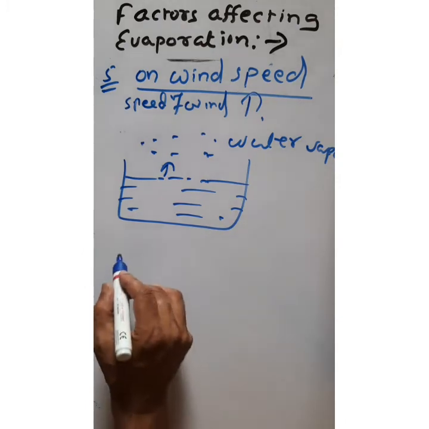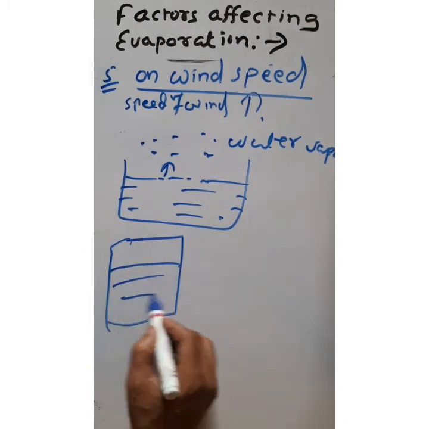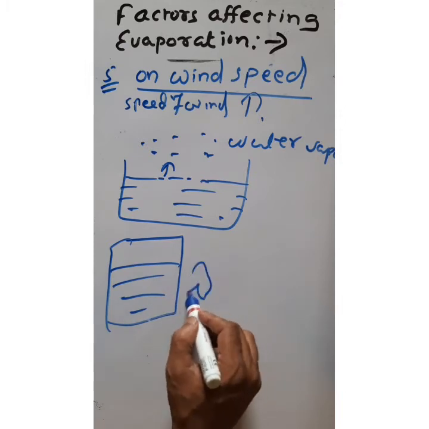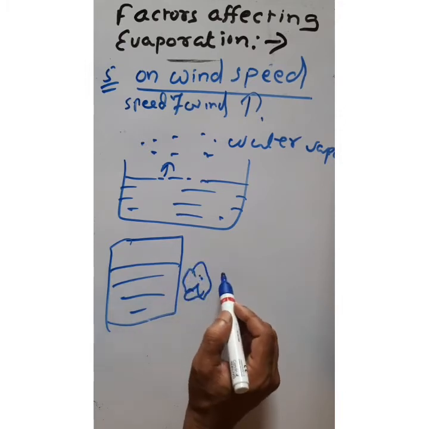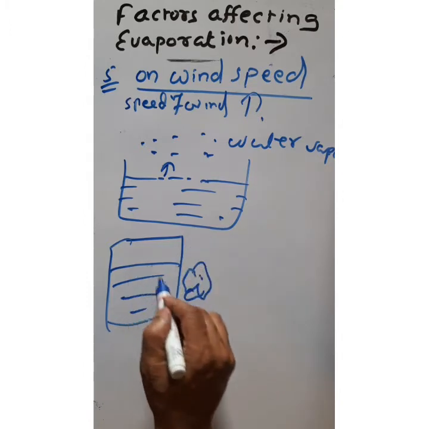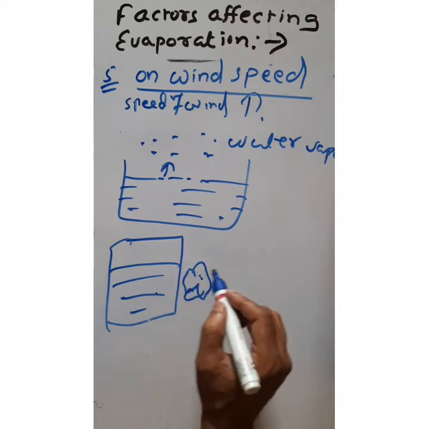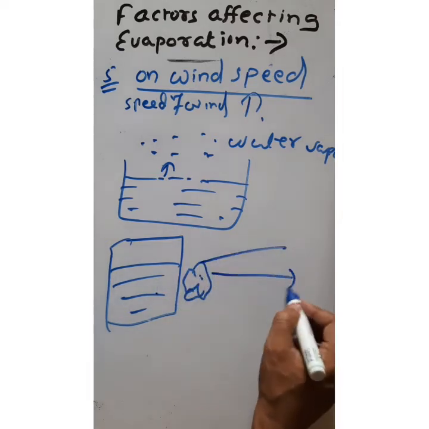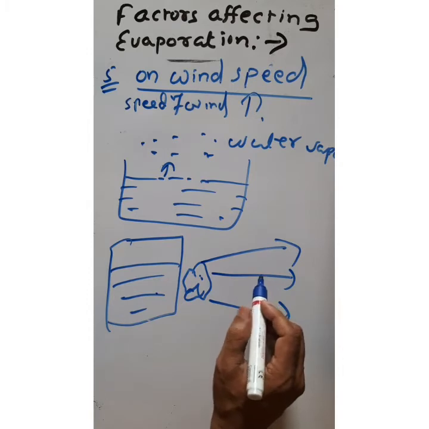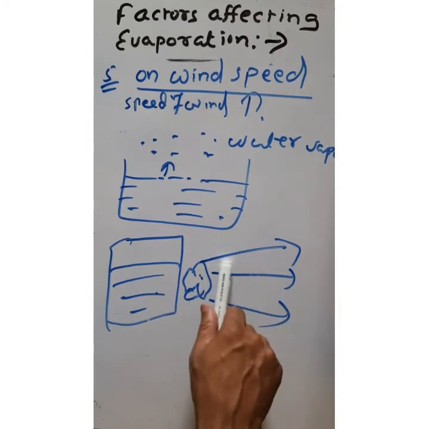Okay, so in a cooler what happens? In your home, you are using a cooler. In the cooler there is a fan, an exhaust fan. This exhaust fan sucks the moist air from the chamber of the cooler and throws it at a higher speed to the surrounding, so that the vapor present in the surrounding decreases.